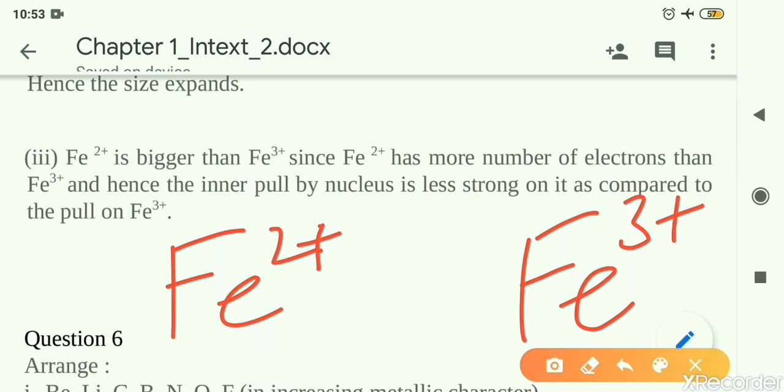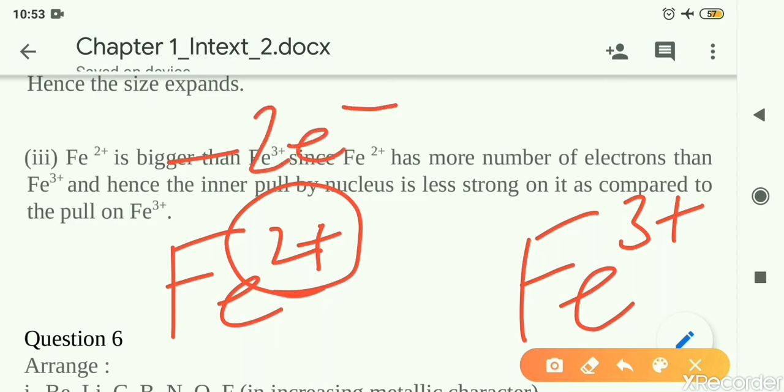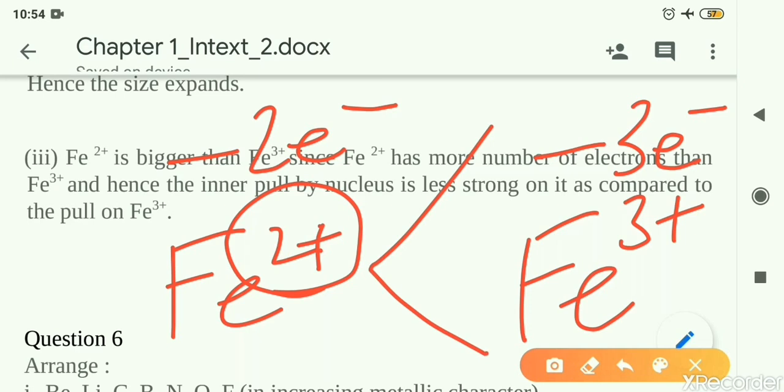Now in case of Fe2+, this is formed by losing 2 electrons. The normal iron atom has lost 2 electrons here and formed Fe2+. In case of Fe3+, it is formed by loss of 3 electrons. So which one has lost more electrons? Obviously it is Fe3+. Fe3+ is formed by loss of more electrons compared to Fe2+.